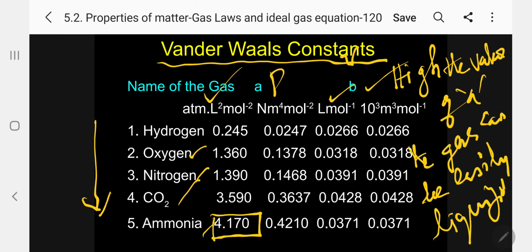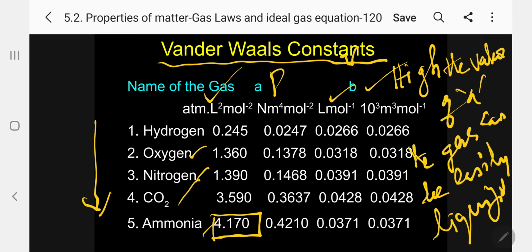This is the most important point. One among the following gases can be easily liquefied: they will give the values and you have to find out from this. Whichever gas has the higher A value can be easily liquefied. Kindly follow. This is the most important information.